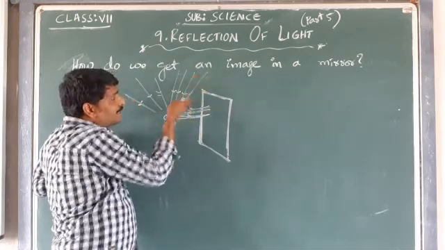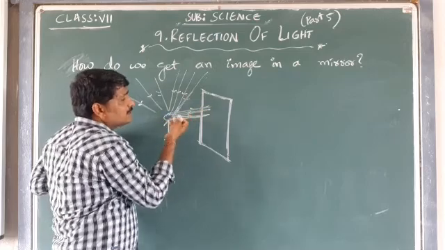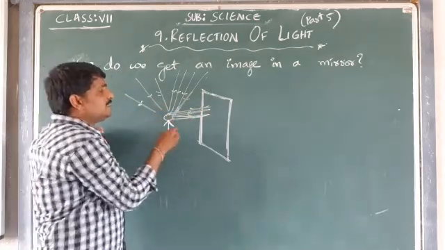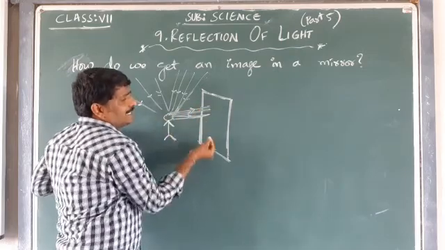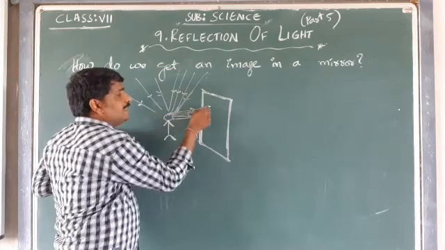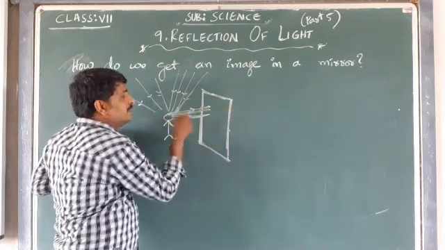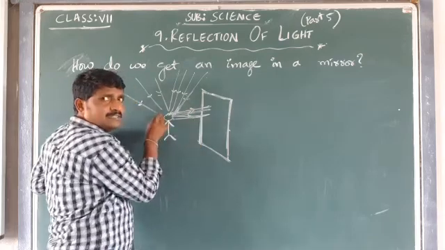Sun rays come onto us and get reflected. Among the many reflected rays, a few go towards the mirror, hit the mirror and reflect back again. This reflected ray acts like an incident ray for the mirror. It hits the mirror and again gets reflected.